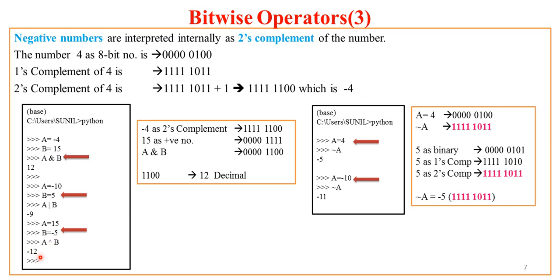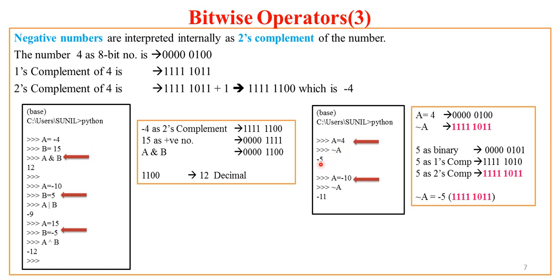Do you have any answer for this? Yes, it is nothing but a bit game happening in the background. You need to understand it. Now let us see the complement operator. Now if I say a equal to 4 and if I say negation of a, I get minus 5.